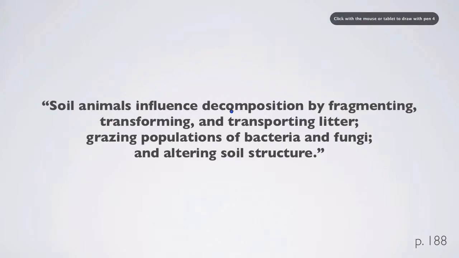This is a pretty long sentence in the book, but it's important because it shows the three different things that soil animals do. First, there's that decomposition, because they fragment, they transform, and they transport litter, but they also have important effects by grazing populations of bacteria and fungi, and we'll talk about that too. Lastly, they alter soil structure, and this can't be overlooked for their importance in the decomposition environment.